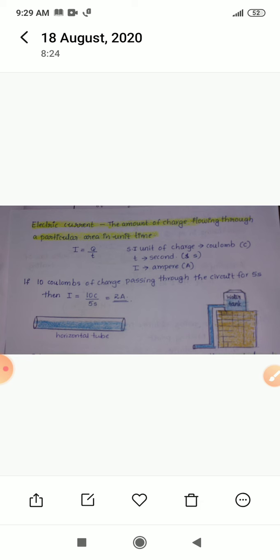This difference in potential may be produced by the battery, and the chemical reactions in the battery generate potential difference across the terminals of the cell, and when a cell is connected to this circuit, the potential difference sets the charges in motion and produces electric current.